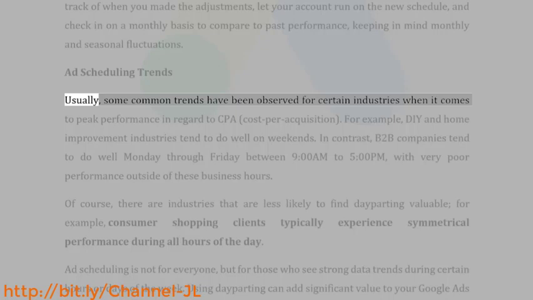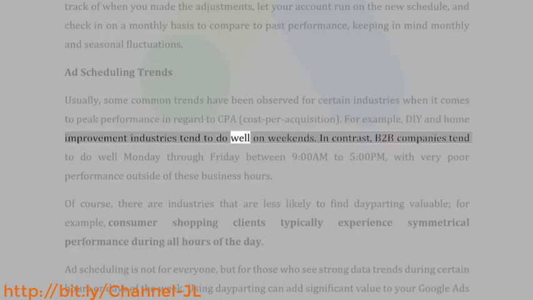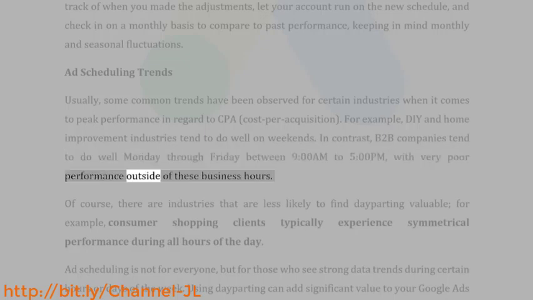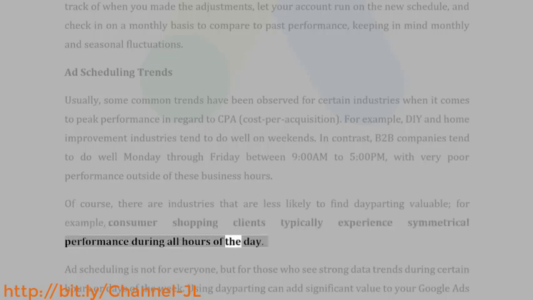Ad scheduling trends. Usually, some common trends have been observed for certain industries when it comes to peak performance in regard to CPA, cost per acquisition. For example, DIY and home improvement industries tend to do well on weekends. In contrast, B2B companies tend to do well Monday through Friday between 9 a.m. to 5 p.m., with very poor performance outside of these business hours. Of course, there are industries that are less likely to find dayparting valuable. For example, consumer shopping clients typically experience symmetrical performance during all hours of the day.